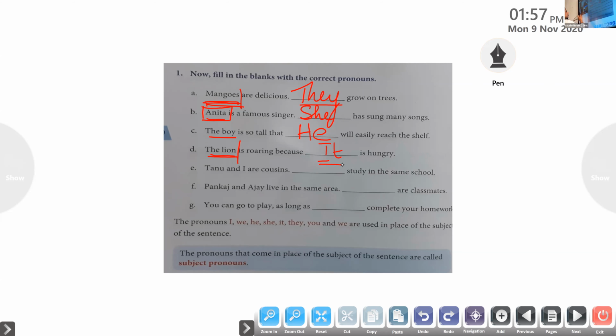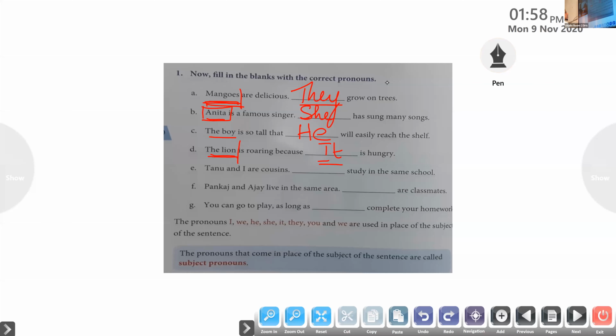Then Joanna, come on, Joanna. Read the next question. Tanu and I are cousins. Dash study in the same school.